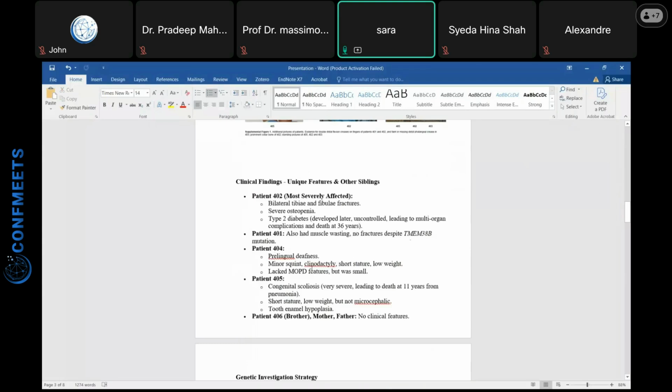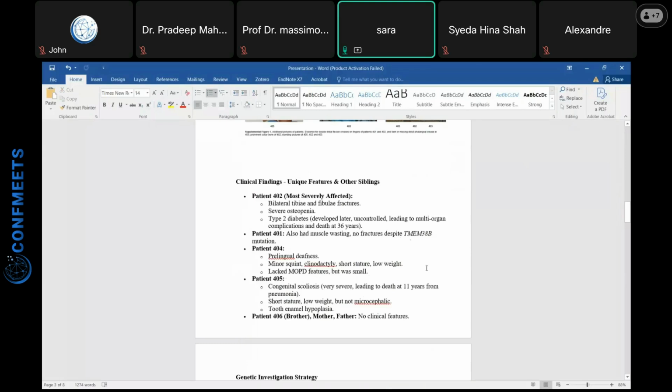In patient 404, there were different clinical features. They were minorly squint, clinically short stature, and low weight, and they lacked MOPD features but were small.